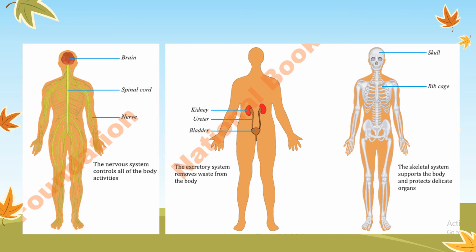Nervous system is the combination of the brain, spinal cord and nerves. In the same way, the excretory system is the combination of the kidney, ureter, bladder. These different organs work together and then the process of excretion in our body takes place. Skeletal system, I have already told you, is made up of the bones. In this, the skull, rib cage, you can see in the picture, these are the different organs, they work together in harmony with each other.